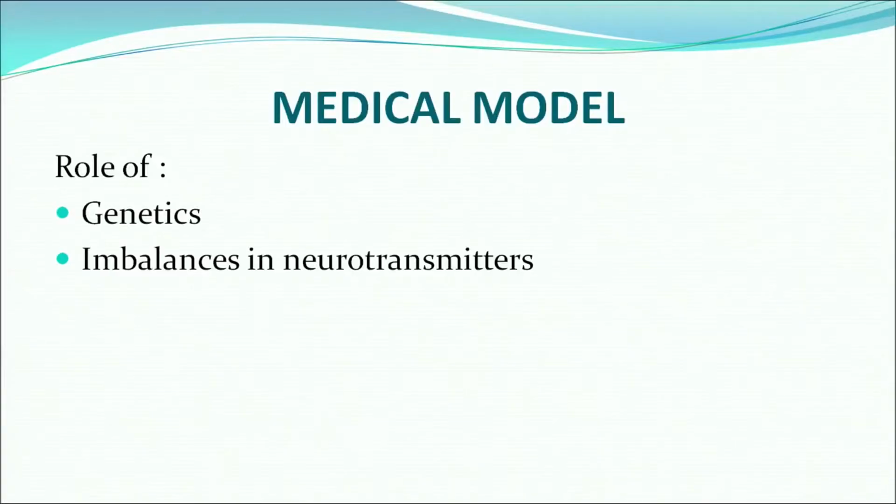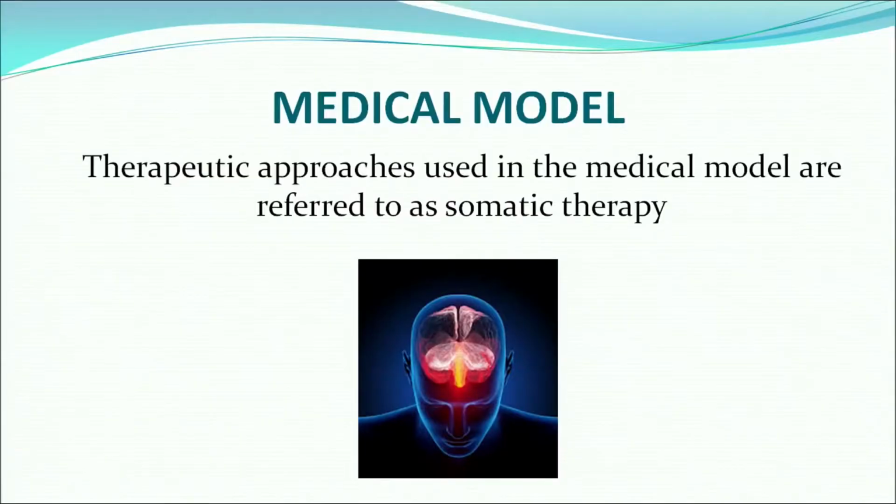So, as per the medical model, abnormality is actually a kind of illness which can be treated with the help of medicines. The medical model considers the role of genetics and the imbalances in neurotransmitters responsible for any kind of abnormality in an individual's normal functioning. There are various therapeutic approaches used in the medical model, and these approaches are usually referred to as somatic therapy.